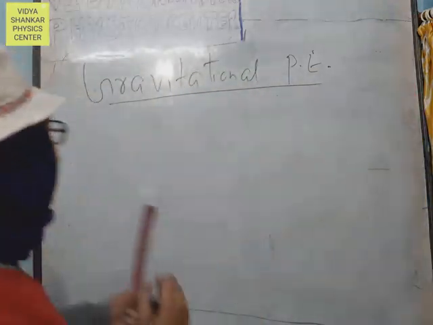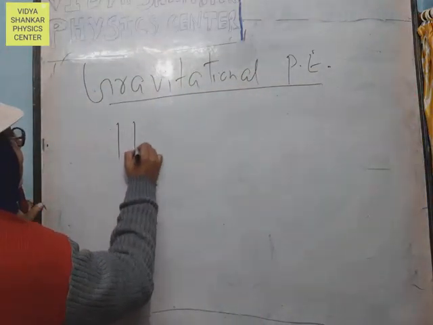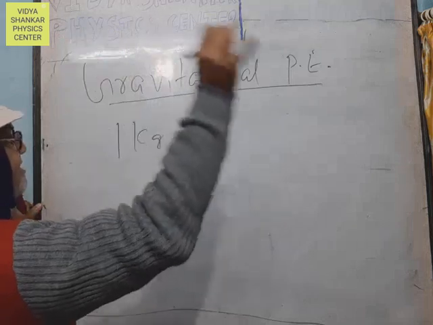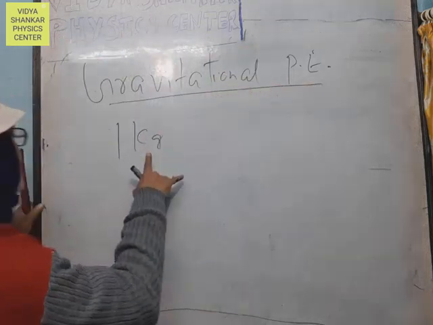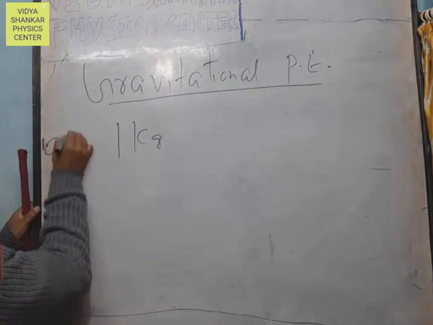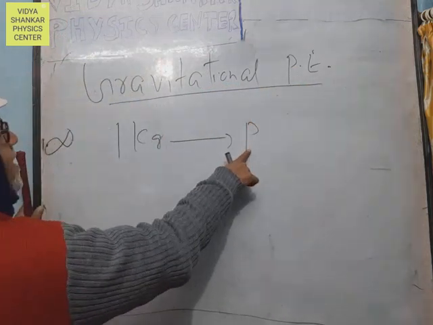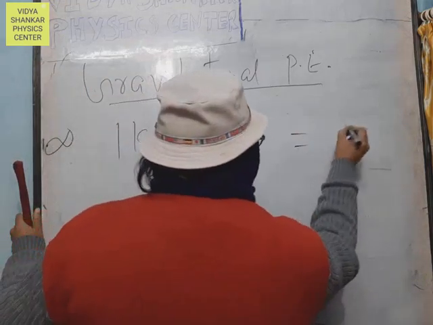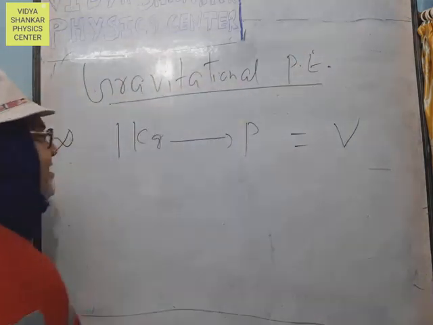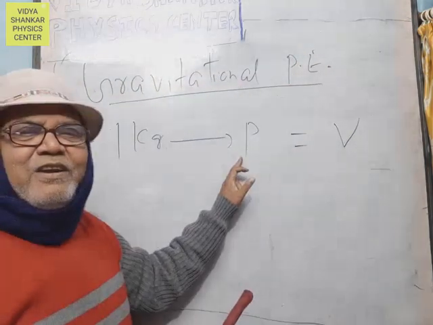The work done in bringing 1 kg from infinity to a point in the gravitational field is the gravitational potential. Shortly, it is written on the blackboard.